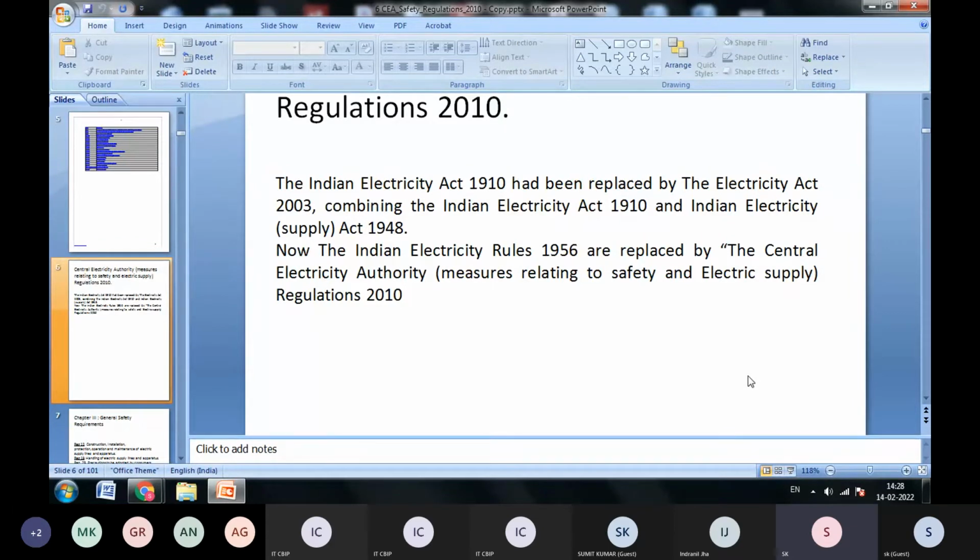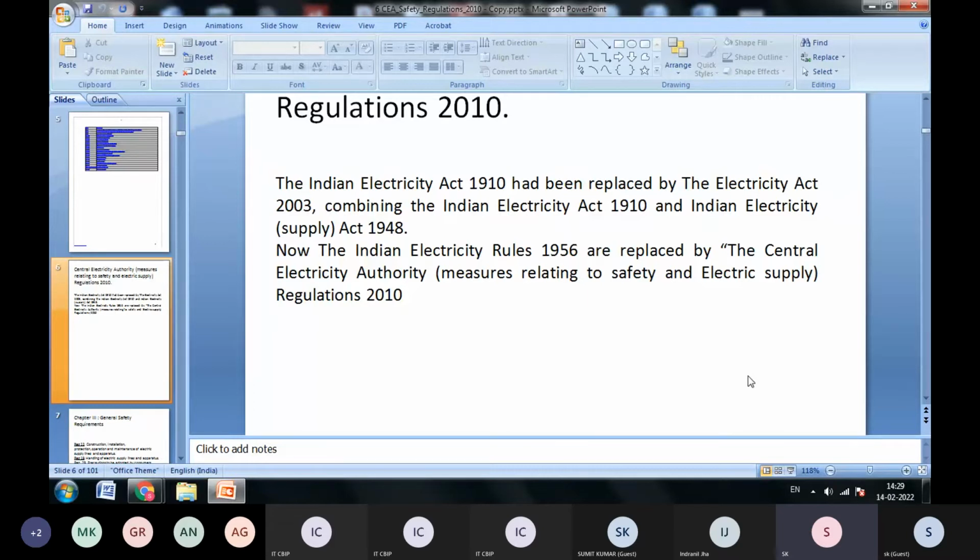It covers all the electrical supply systems of the country: power stations and other establishments, transmission, distribution, electric traction systems, and also mines. So various places are mentioned with different regulations.